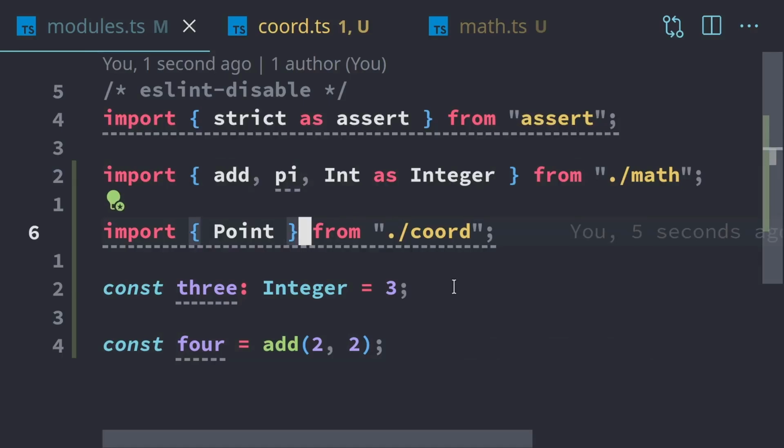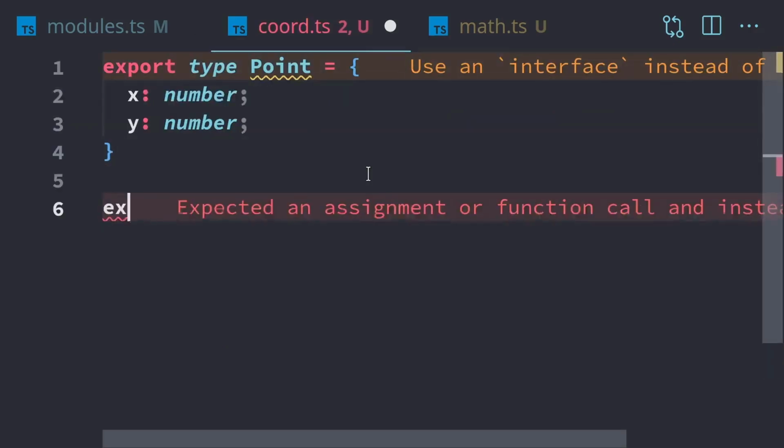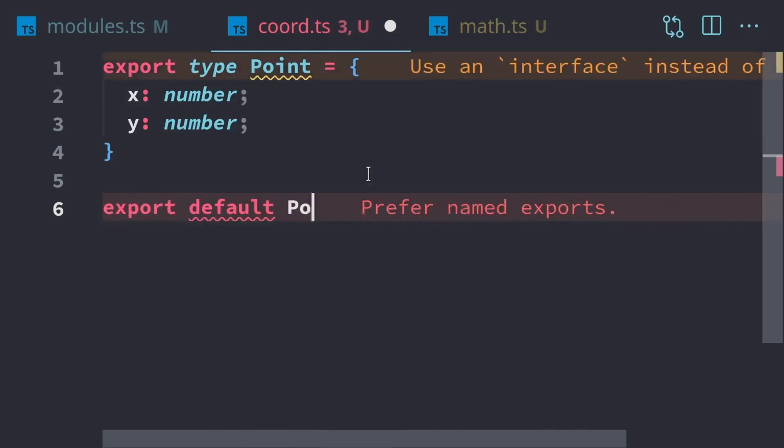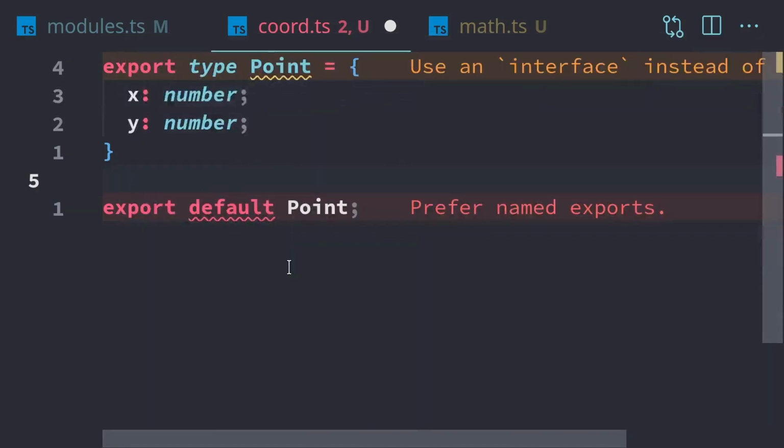So now there's one more thing I want to show you, and it's something that you're going to see a lot, but I think putting it into your own code is probably not the best thing to do, but I'm going to show it to you because you're just going to run into it so often. So if we go to our chord.ts, we can do a default export. We do export default point, and we're getting an error because I actually have the error turned on for doing default exports because I don't think it's that great of an idea to do. But for now, we're just going to ignore the error.